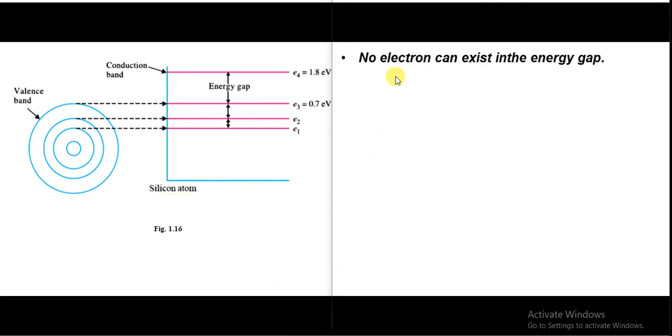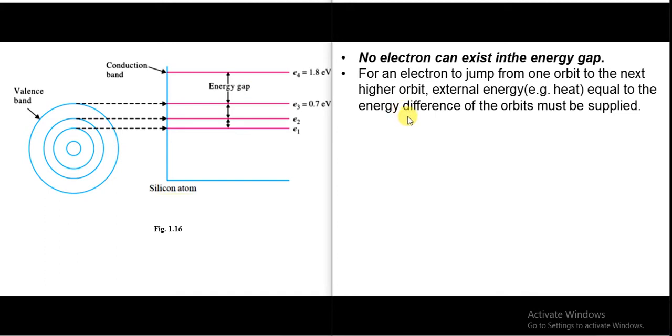Now no electron can exist in this energy gap. So in this energy gap there cannot be any electrons. For an electron to jump from one orbit to another, from a lower orbit to the next higher orbit, external energy, especially heat energy or electric energy, is required, which is equal to the energy difference of the orbits.